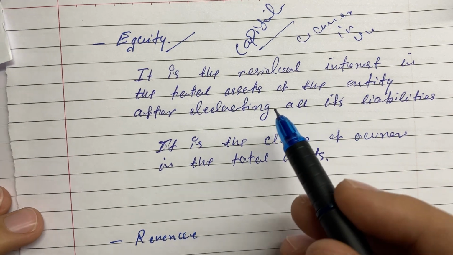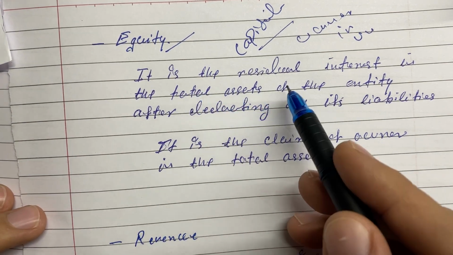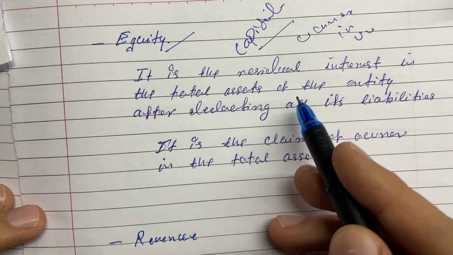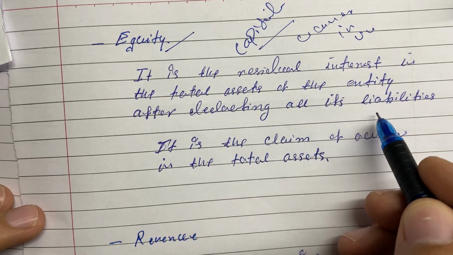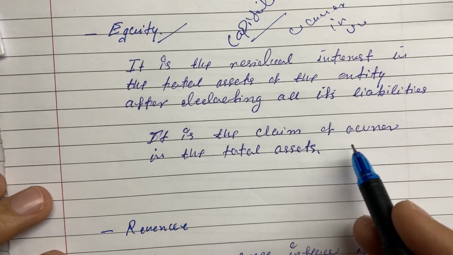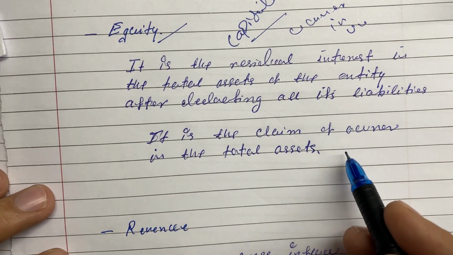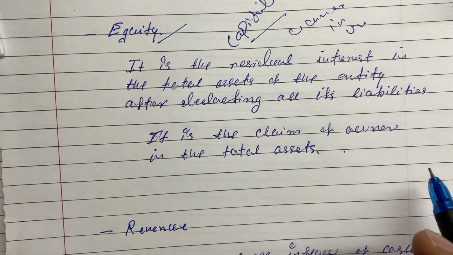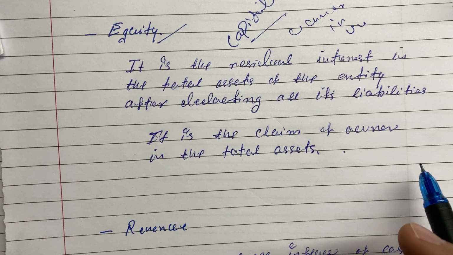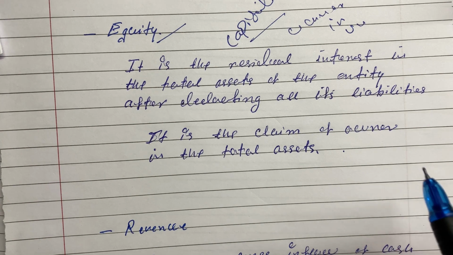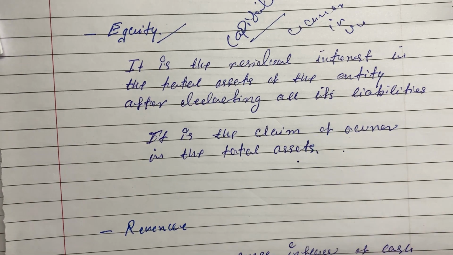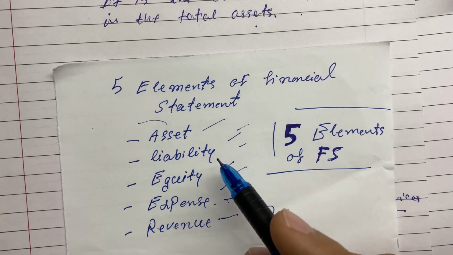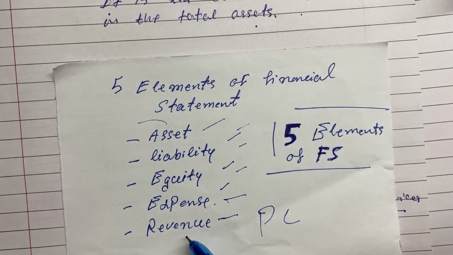So the technical definition here is that it is the residual interest in the total assets of the entity after deducting all its liabilities, and it is also the claim of the owner on the total assets. We discussed in liabilities that it was the claim of outsiders in a business, but here it is the claim of the owners in the total assets of the company. It is known as equity. We have discussed assets, liabilities, equity, and expenses.